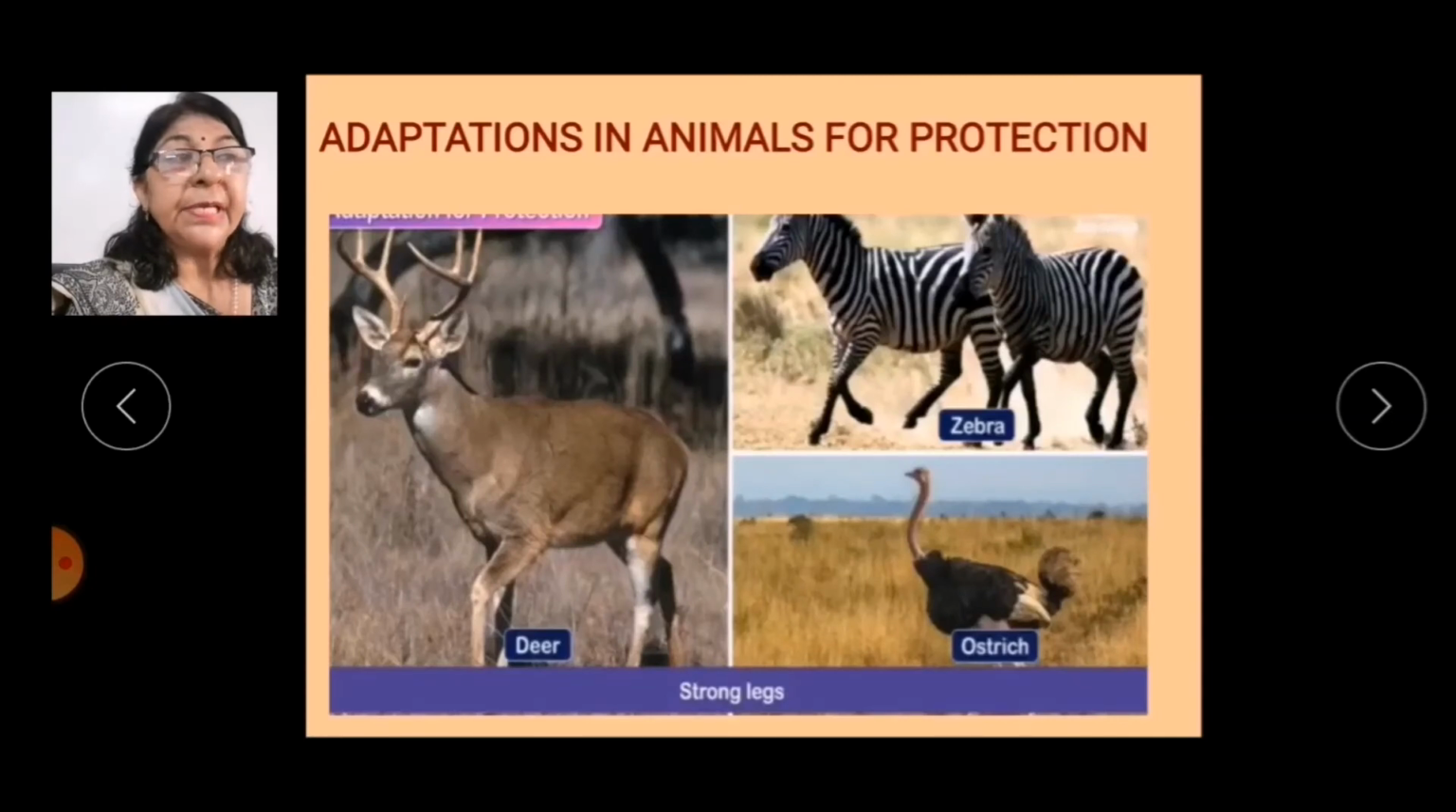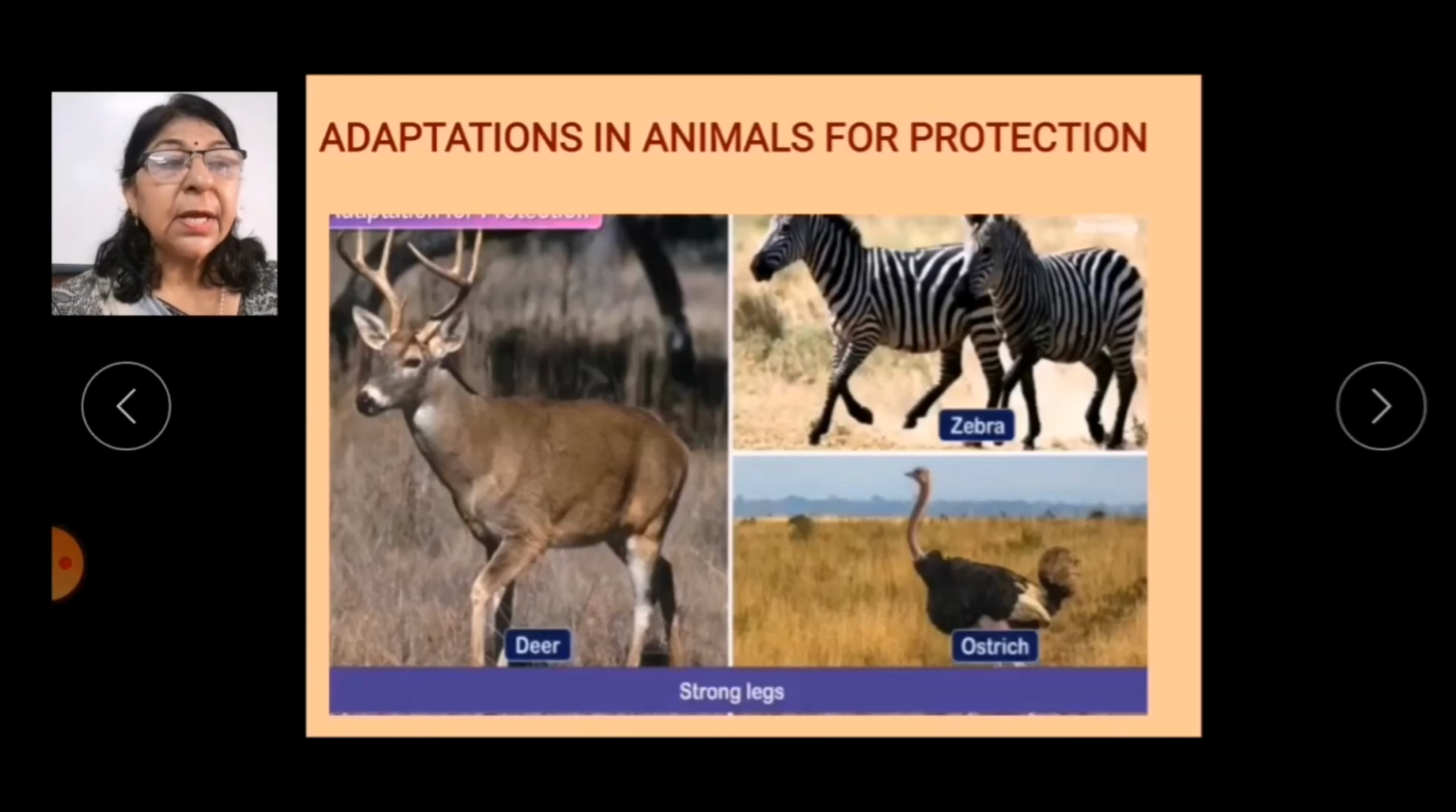Animals also have enemies. So, how do animals adapt to protect themselves from enemies? Let us understand the adaptations in animals for protection. A major struggle of animals is for food. Many of the animals are the food for the other animals. Mostly, the carnivores or omnivores hunt herbivores for their requirement of food.